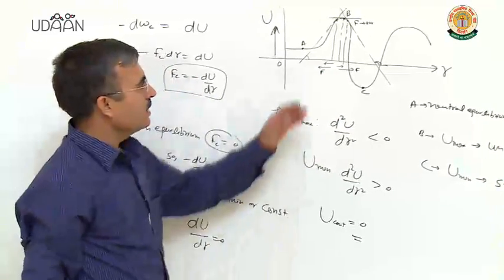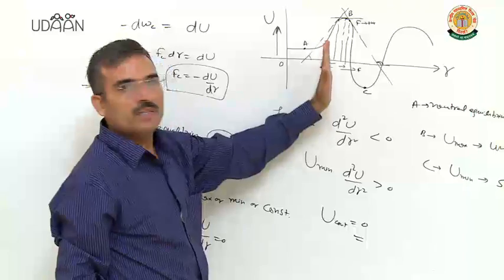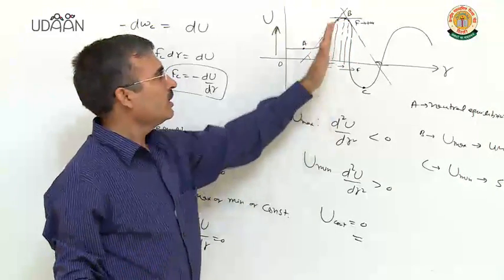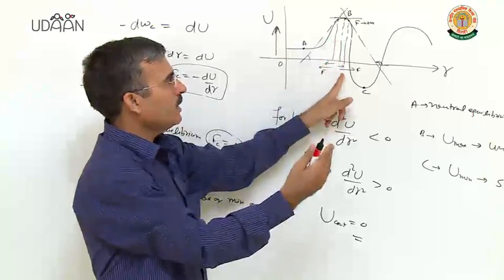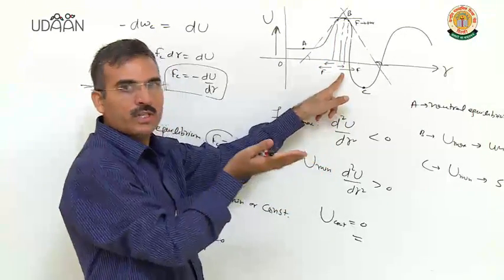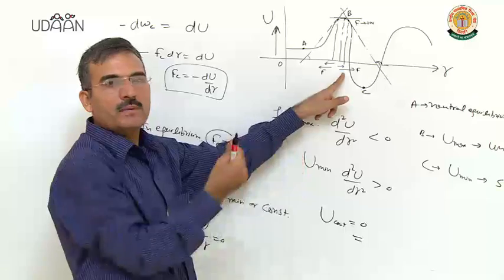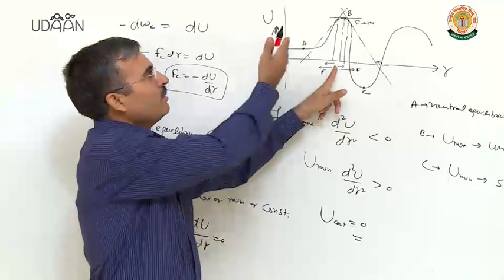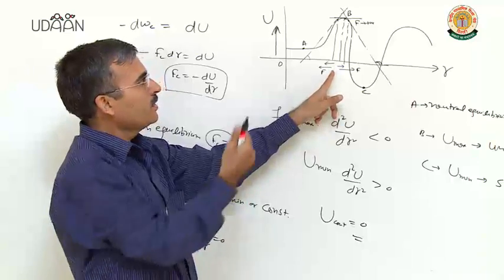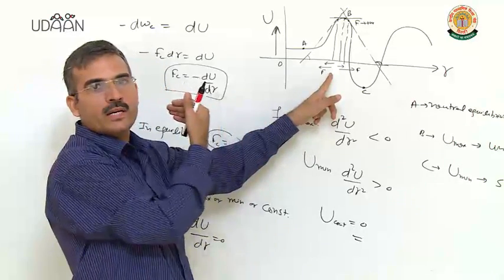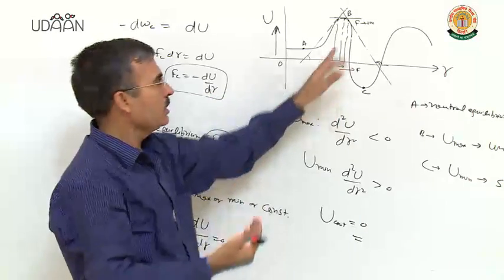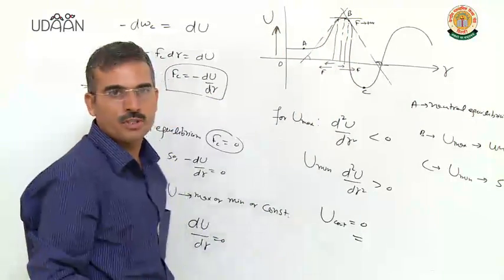It means at position B, force is 0, equilibrium position. If you displace it towards right, force acting on it becomes towards the right, it will not come back. If you displace the body towards left of this point B, then force also acts towards left. The body will not come back to the equilibrium position. So it is unstable equilibrium position.